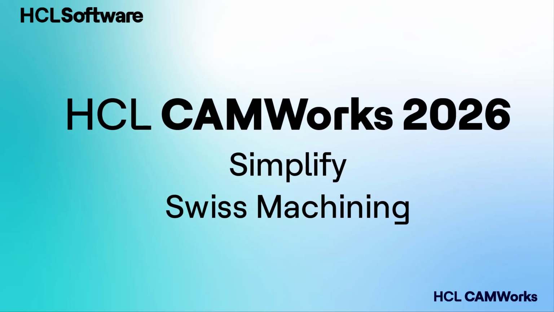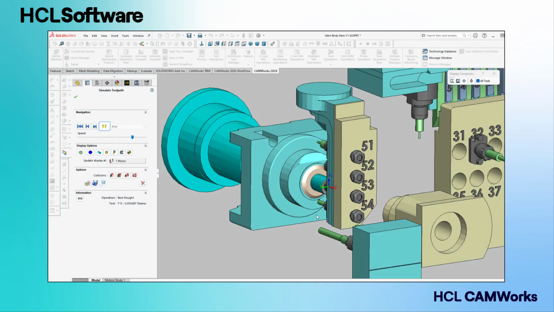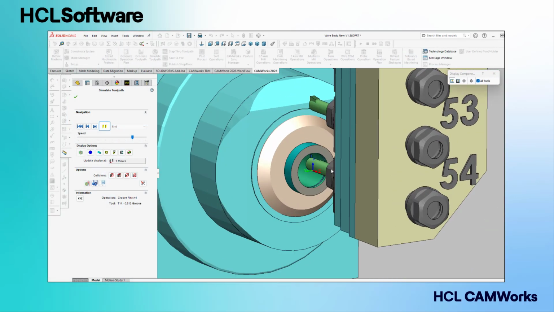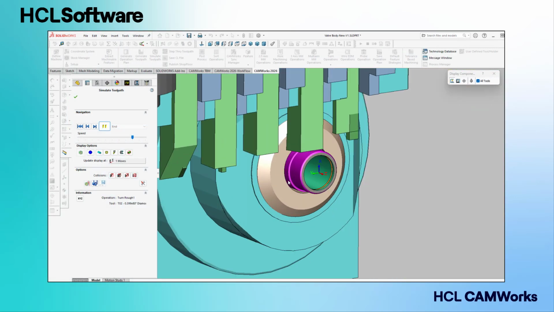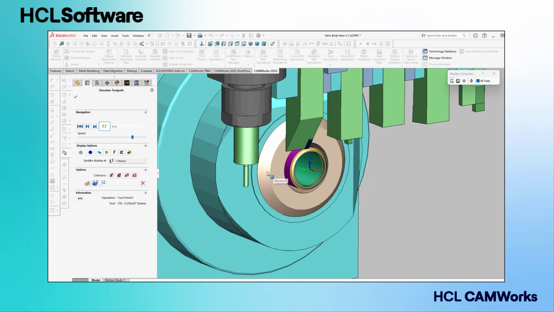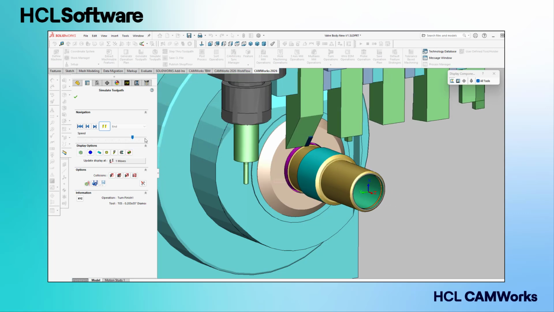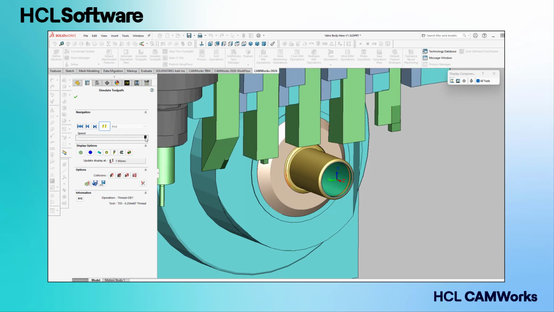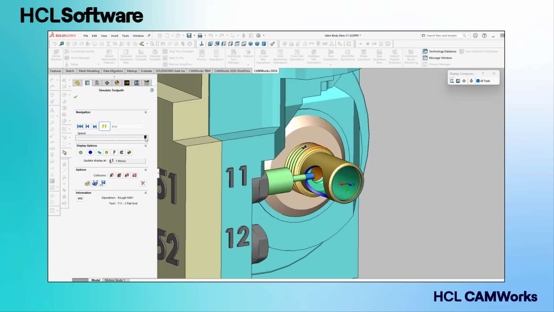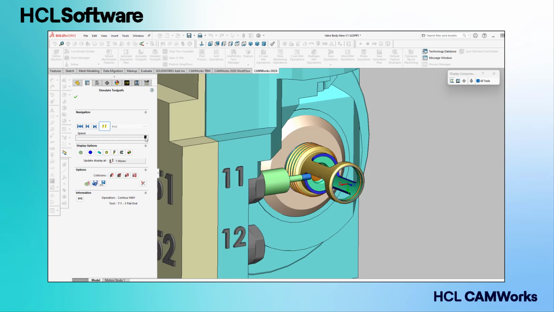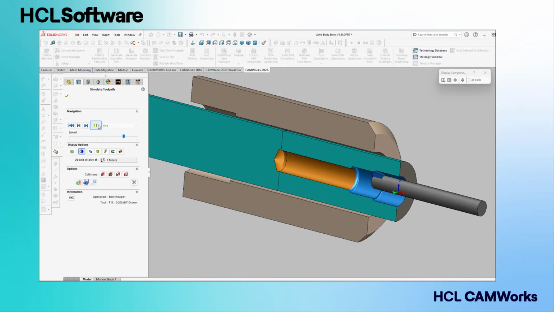Introducing CAMWorks 2026, built to simplify Swiss machining, to eliminate the chaos and bring intelligence to every cut. Add next-generation Swiss machining technology to your SolidWorks. The latest release of CAMWorks delivers unprecedented levels of automation, simulation accuracy, and intelligent programming to streamline complex CNC programs for Swiss-type CNC machines. CAMWorks 2026.